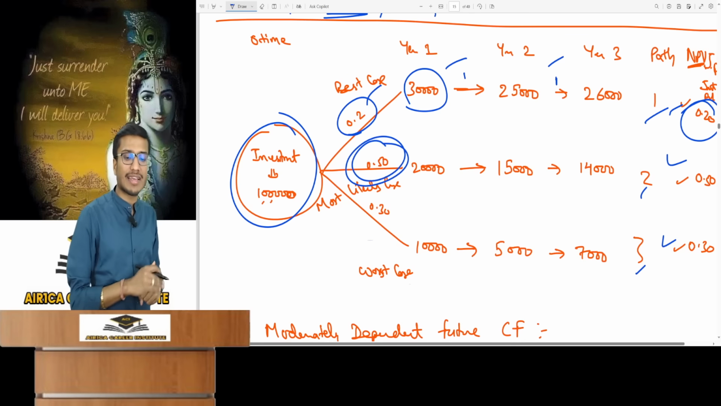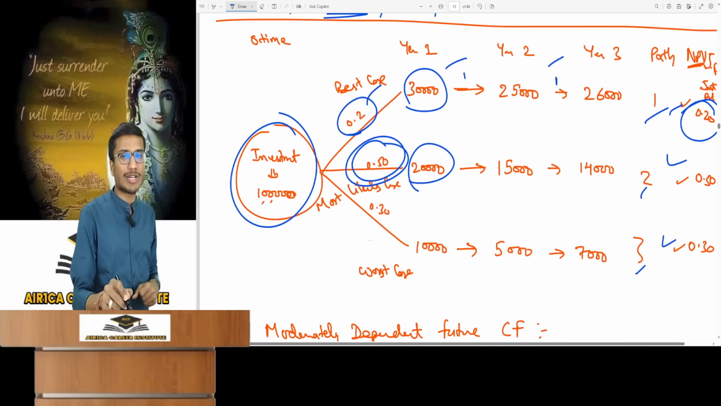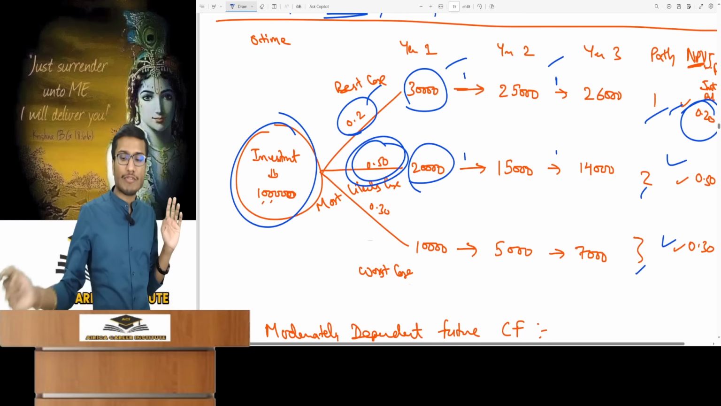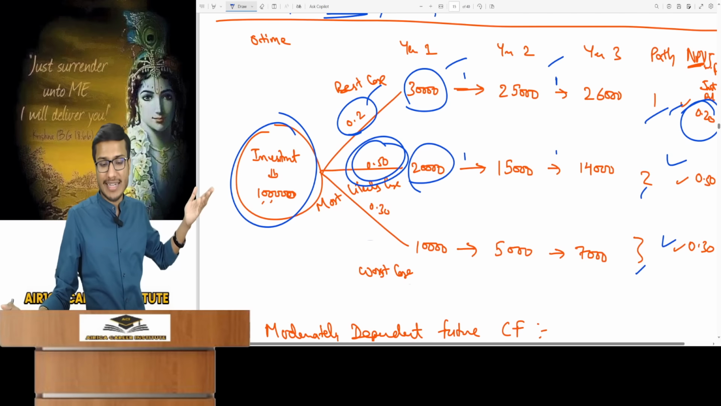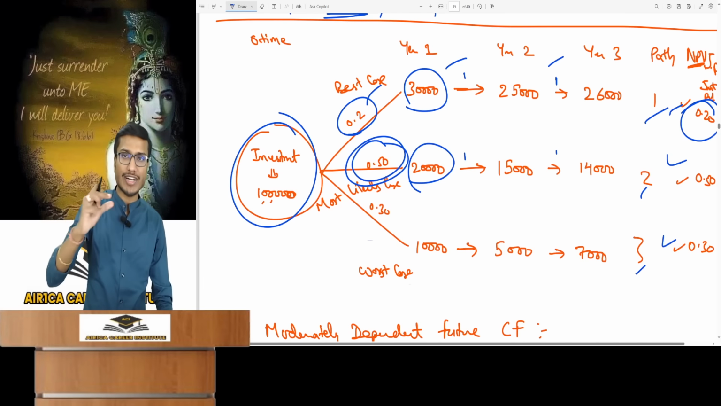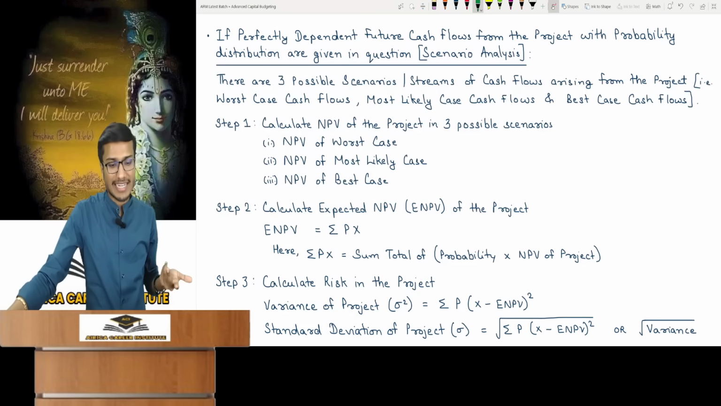Same for the first year. There is 0.50 probability of 20,000. Once 20,000 occurs, year 2 is guaranteed 15,000. And there is guarantee of 0.40. Joint probability is 0.15 into 1 means 0.50. Got it? This probability is scenario wise here and it will be used for NPV.